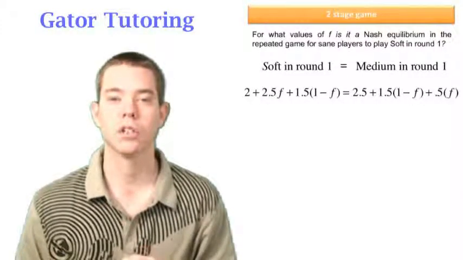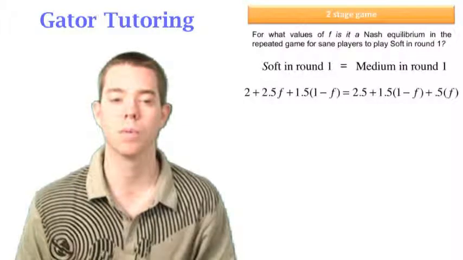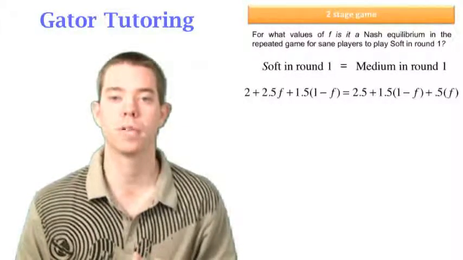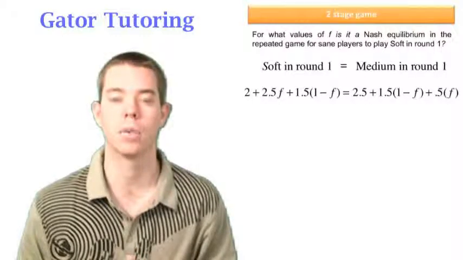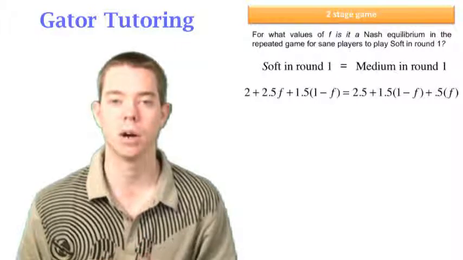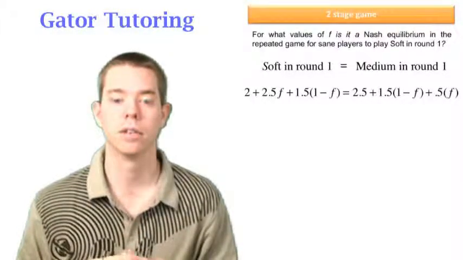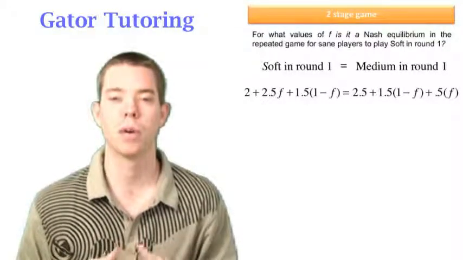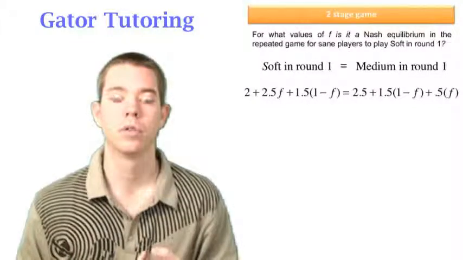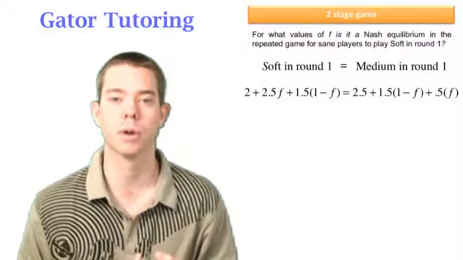The right side of our equation, if Haley played medium in round 1, well this is kind of like cheating. So first she gets that 2.5 because Joe played soft in round 1. We know that Joe played soft in round 1, and now she's played medium in round 1. 1 minus F was if Joe was sane. Well, if Joe is sane, he'll play medium in round 2. So they'll both get that 1.5. But if Joe is crazy, which is F, well then he'll punish her for playing medium in round 1, and he'll play hard in round 2.